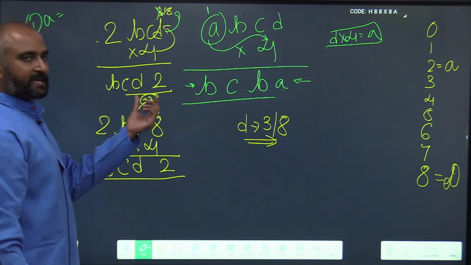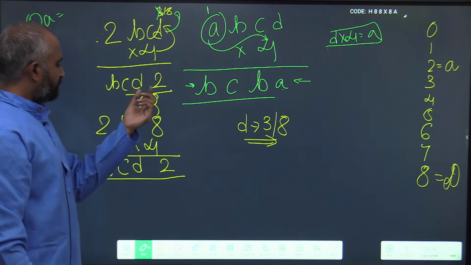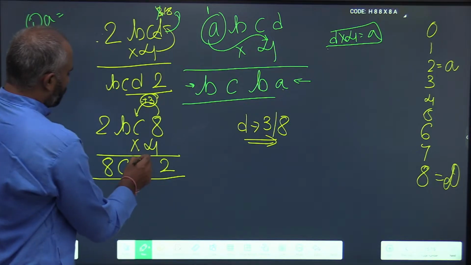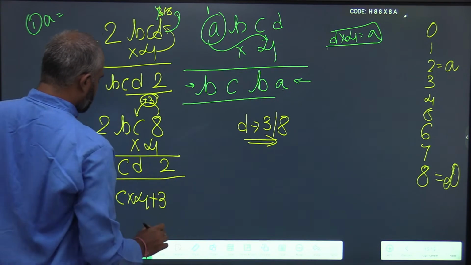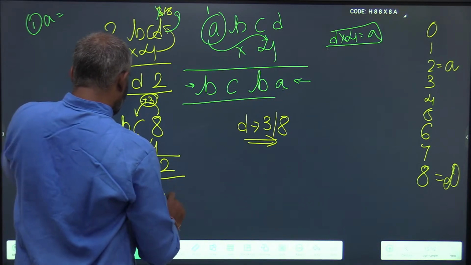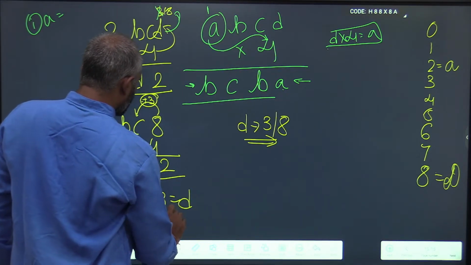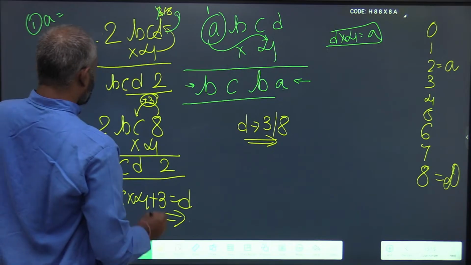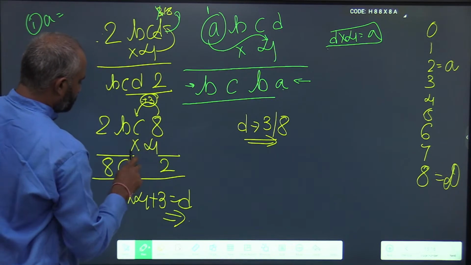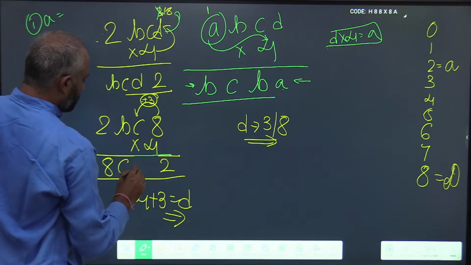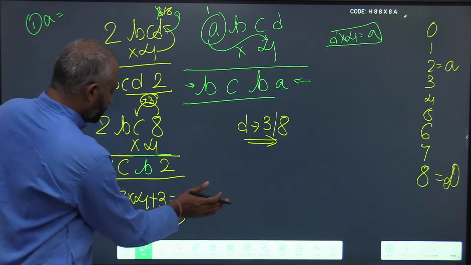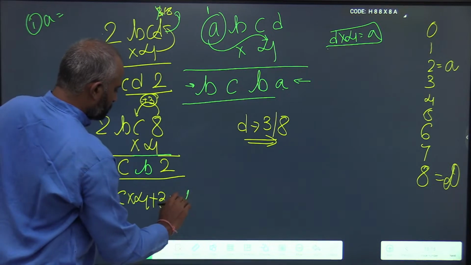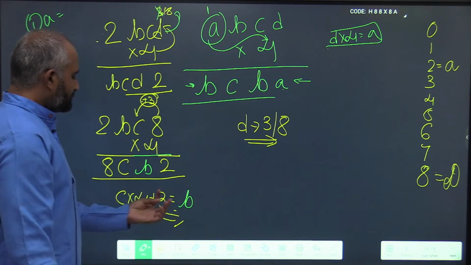So C into 4 plus 3 results in B. I hope you understand the pattern now.